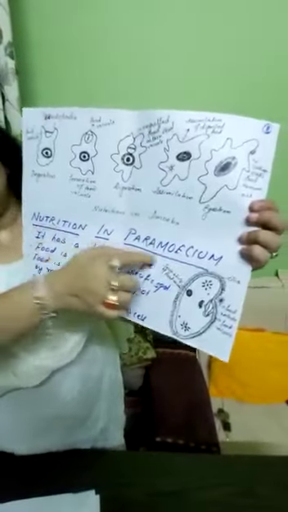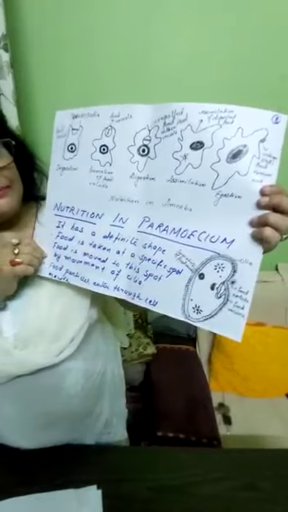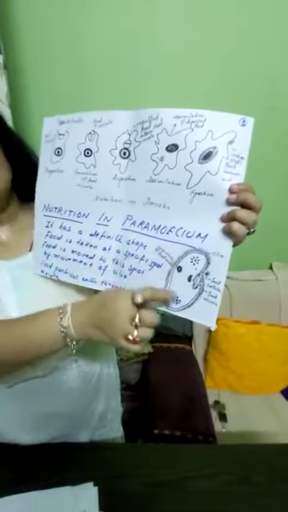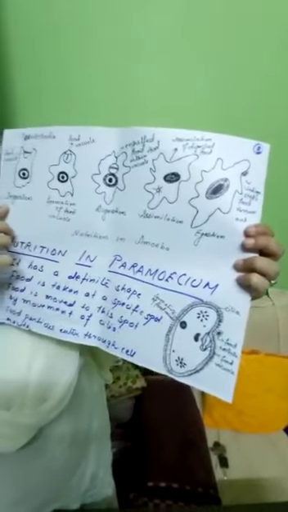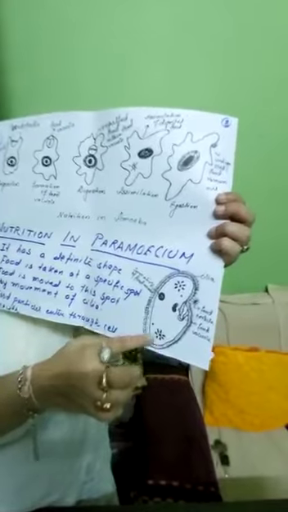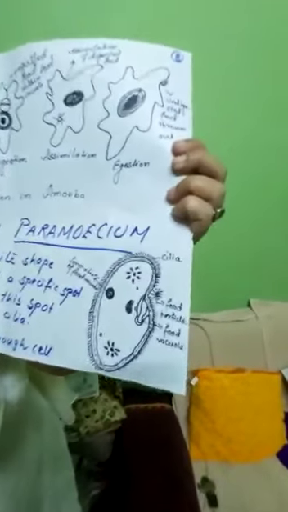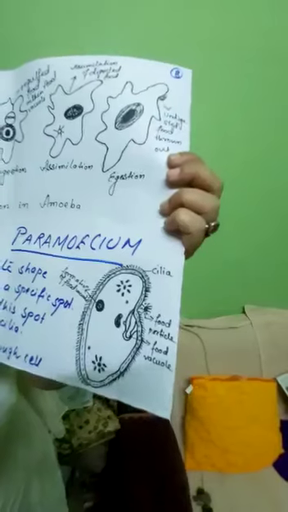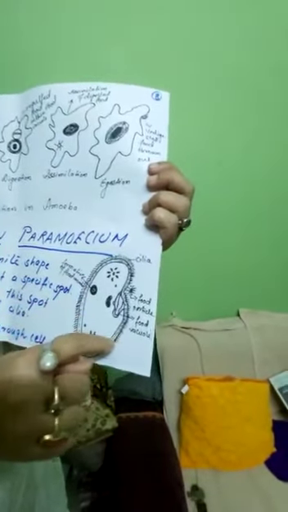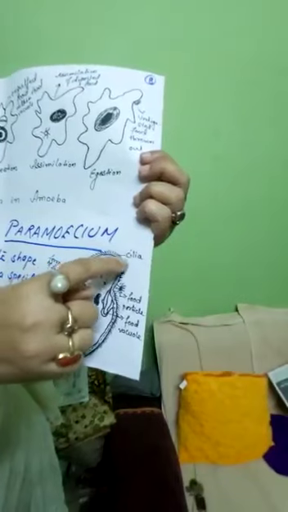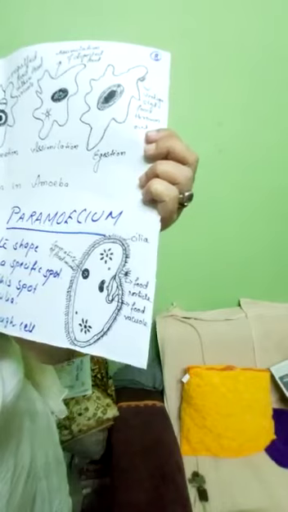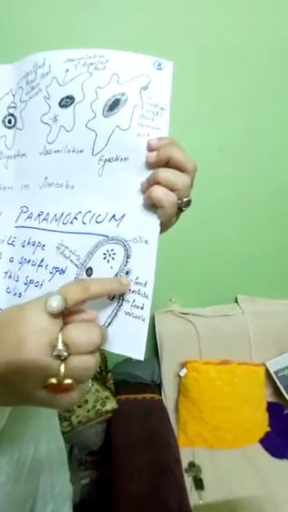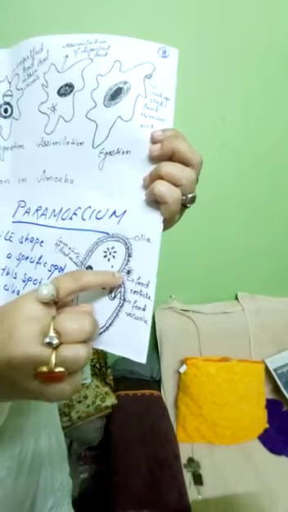Got it? Now, nutrition in paramecium, that is another unicellular animal. Unlike amoeba, paramecium has a definite body shape. You can see amoeba has no definite body shape, whereas in the figure, paramecium has a definite body shape. You can see the hair-like structures surrounding the paramecium. These hair-like structures are known as cilia, C-I-L-I-A. And food is taken at a particular, specific spot.